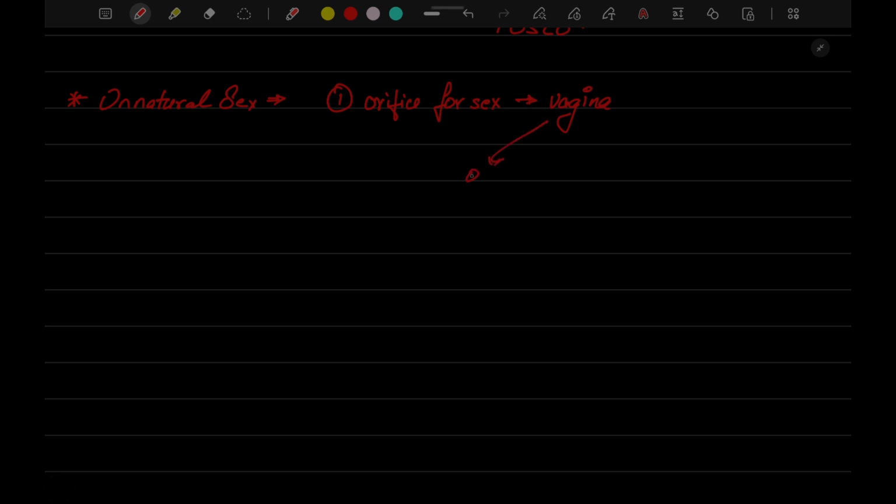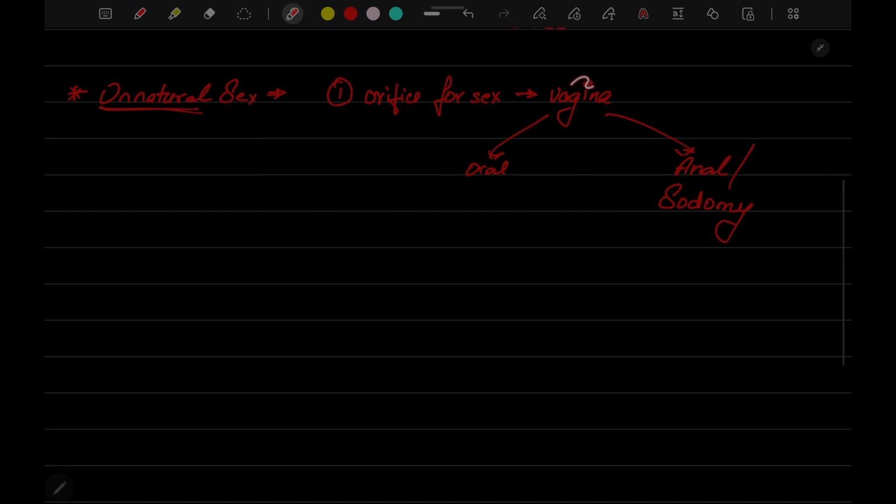It can be oral sex, it can be anal sex, which is also known as sodomy. Whatever it is, it is defined under unnatural sex. Why? Because according to nature, the only orifice made for sex is the vagina. Any other hole you are using for having pleasure, it is unnatural sex.